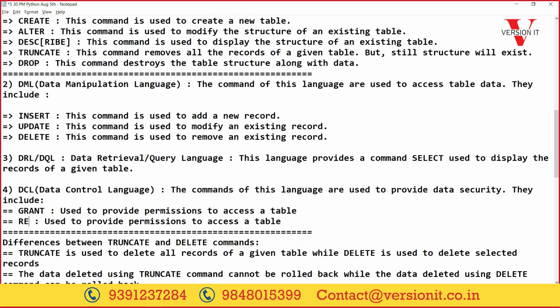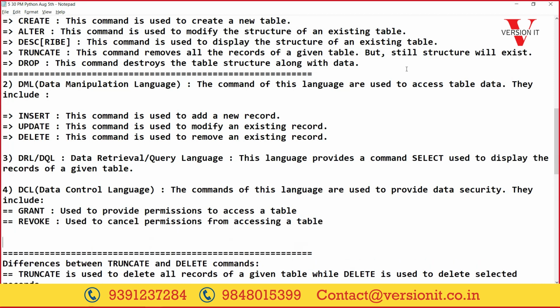Instead of that, they have provided a command called revoke. It is used to cancel permissions from accessing a table. Whatever permissions were given, suppose they are being misused, so to cancel permissions from accessing a table, that is revoke.